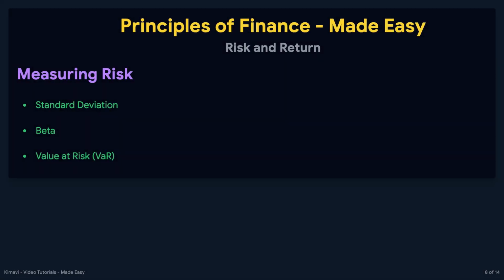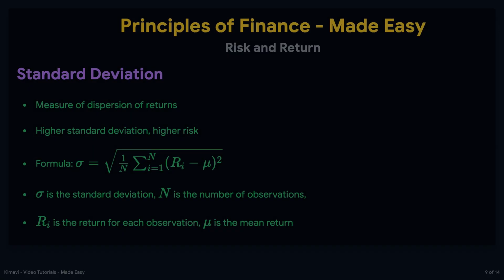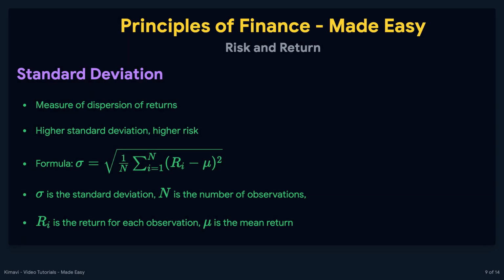To make informed investment decisions, it is important to measure risk accurately. Common measures of risk include standard deviation, beta, and value at risk, or VaR. Standard deviation measures how spread out the returns are for an investment. When standard deviation is higher, it means the investment's returns are more spread out and thus involve more risk.